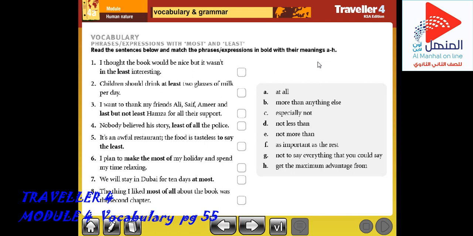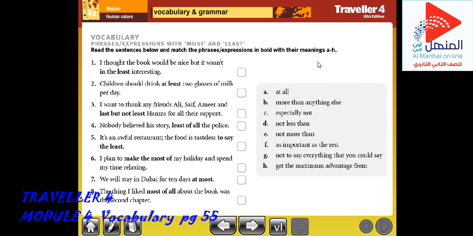We can use the least with a noun to mean less than all of the others. Remember that. For example, he did the least work of any of us. We can leave out the noun when it's obvious. We had a quiz. Rory got the most points. Tim got the least. It means the least points.